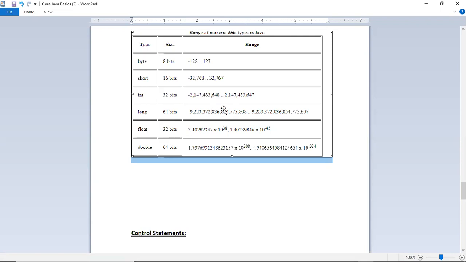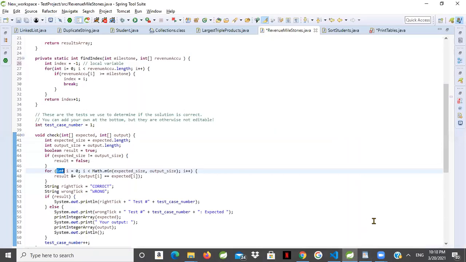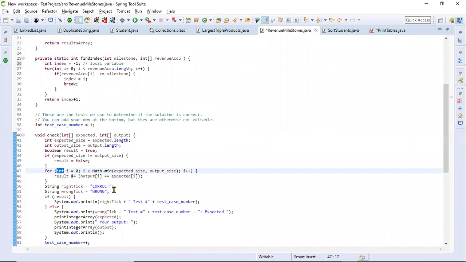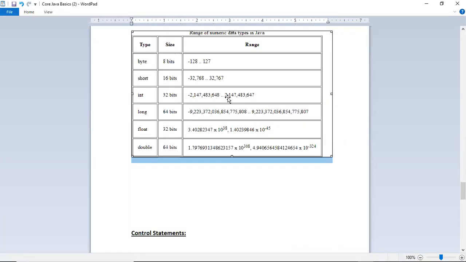Sorry, long we have to use because credit card numbers, I think, are 16 digits, right? So it will not fit in int. For credit card number, you have to use long. Int maximum supports up to this number only, 2147, which is the maximum. Any credit card number is 16 digits, and int only supports about 10 digits. We have to use long for the credit card.